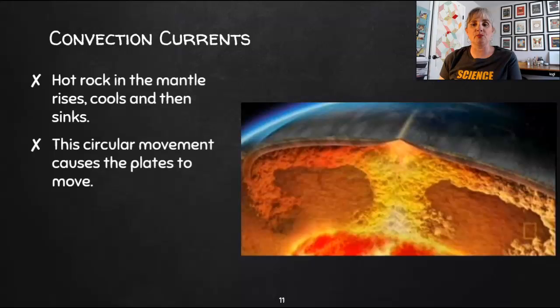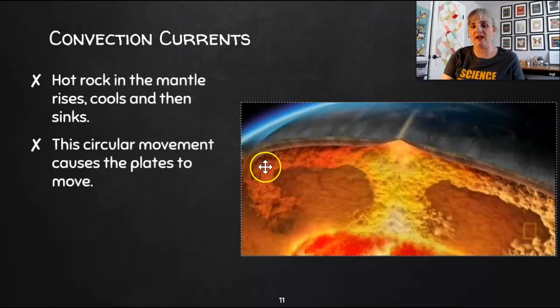So I'm going to briefly talk about how they move. We talked about convection a little bit in the layers of the earth notes, where you've got hot rock rising in the mantle. It cools off the closer it gets to the crust, and then it sinks back down. So we've got this movement of rock in the mantle, and you can see in this image down here, hot material comes up, cools off, and then sinks.